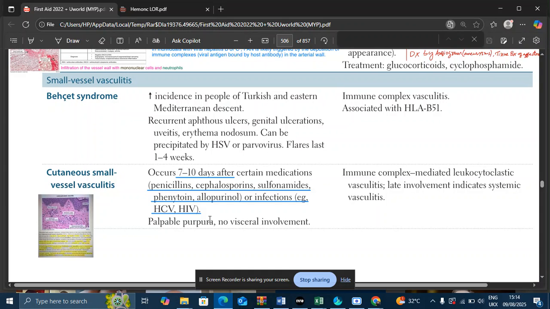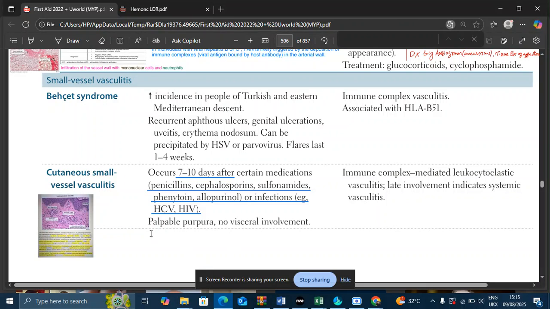The activation of the complement system leads to neutrophilic influx, and that neutrophilic influx further leads to vessel damage. So the hapten-antibody complex forms immune complex, and this is immune complex mediated leukocytoclastic vasculitis. So on histology, you will see leukocytoclastic vasculitis. Late involvement indicates systemic vasculitis.